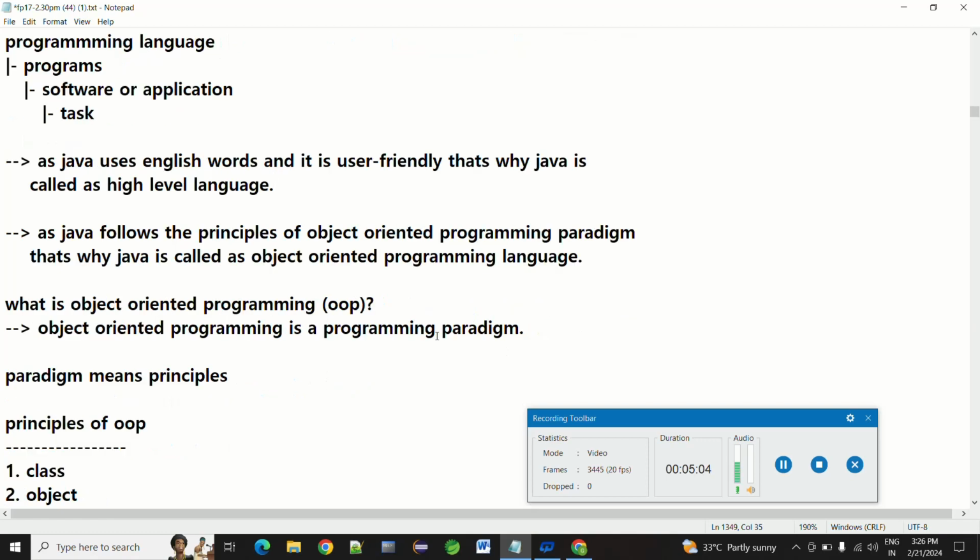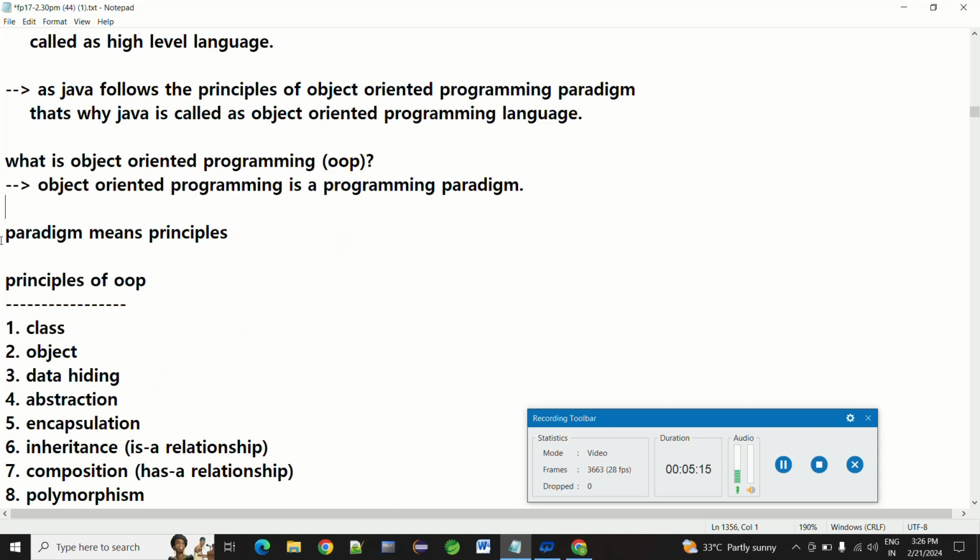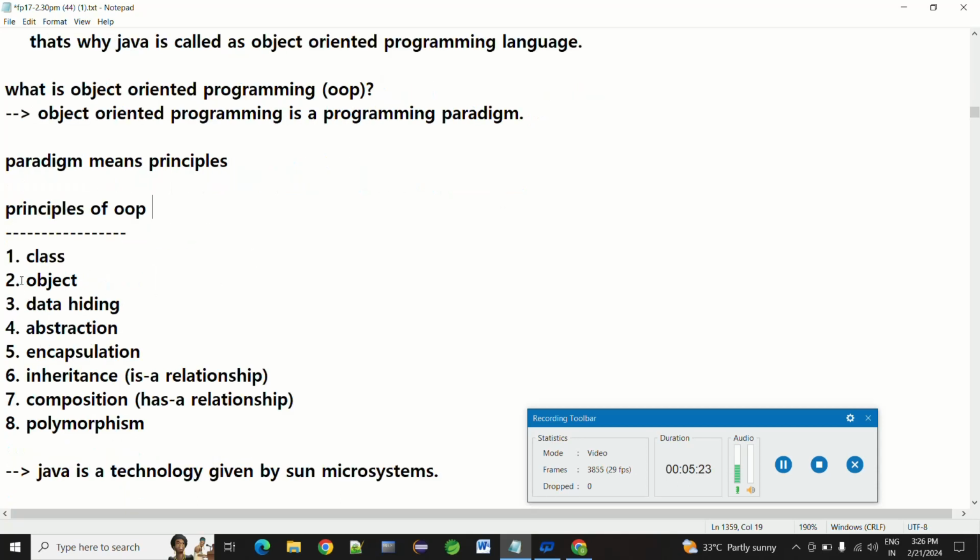Then, what is object-oriented programming? It is a programming paradigm. A paradigm is a set of principles, a set of rules. The principles of object-oriented programming are, for example, class and object. A class is like a blueprint.